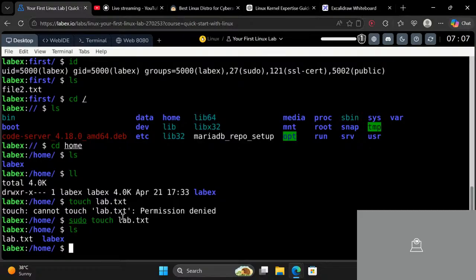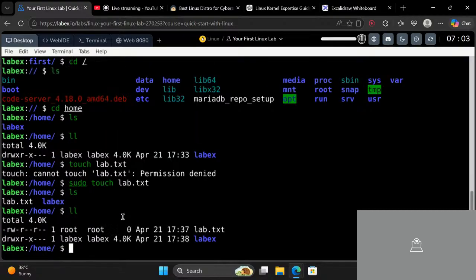So now, why did I create lab.txt? To show you that, let's see here, the LabEx. What is inside the home? There is a LabEx directory. There is a lab.txt.